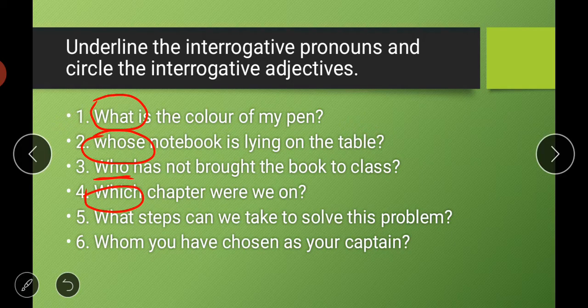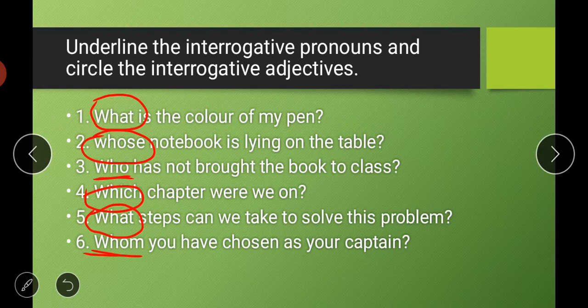Again what is accompanied by the word steps, meaning it is describing steps, so what is again an interrogative adjective. Then the last one is, whom you have chosen as your captain. Here whom is not describing anything, whom is standing alone, so whom is an interrogative pronoun. So I hope you have understood it well.